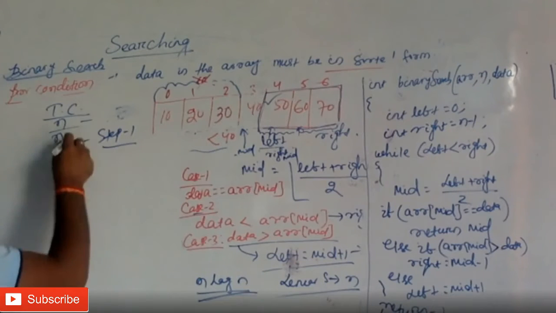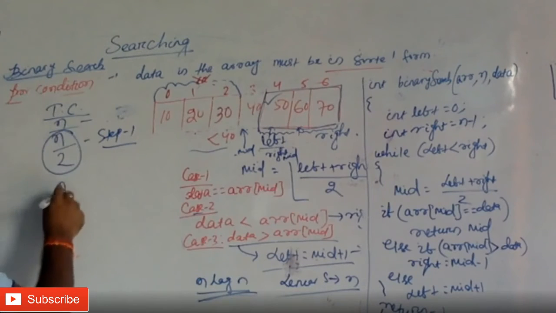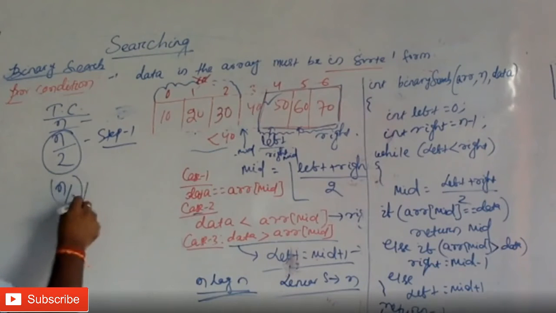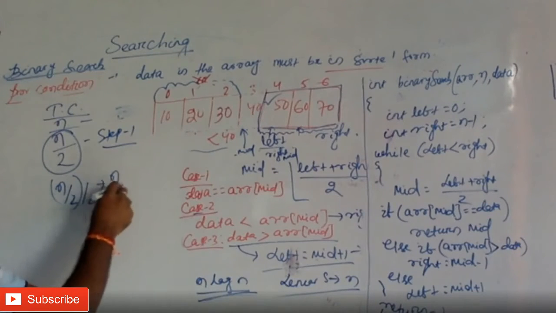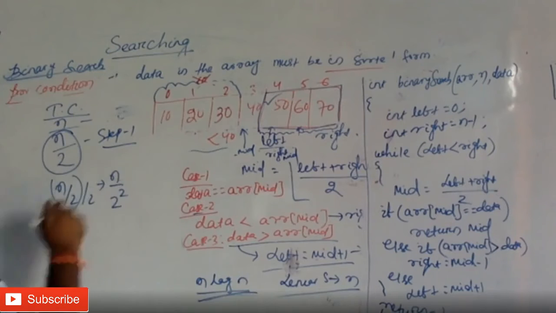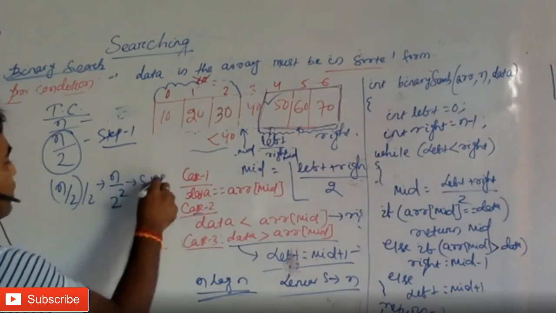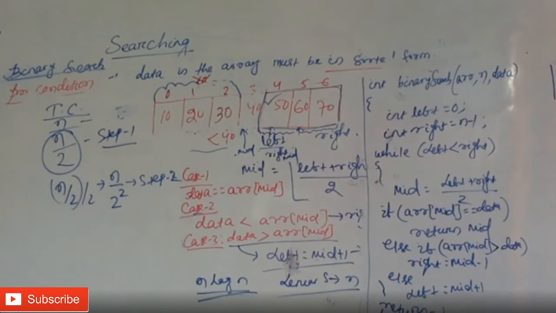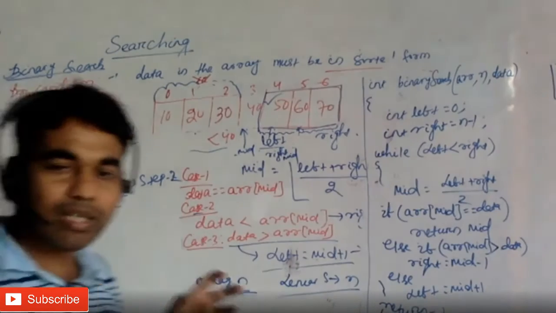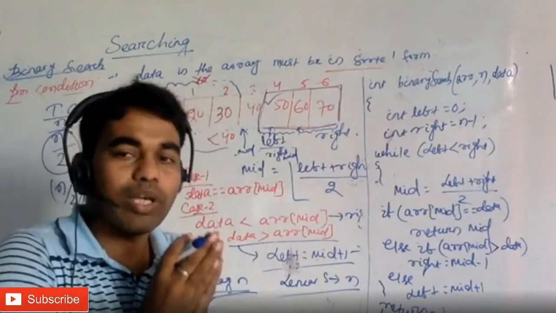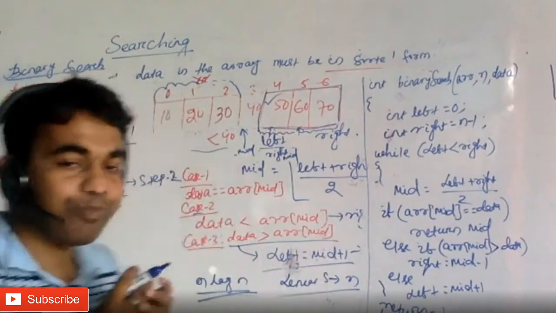It is again half of n by 2, which is n by 2 by 2, that is n by 2 square, or you can write n by 4. In step 2 it is going to be n by 2 square, so this many elements will be in the array where you do the search.